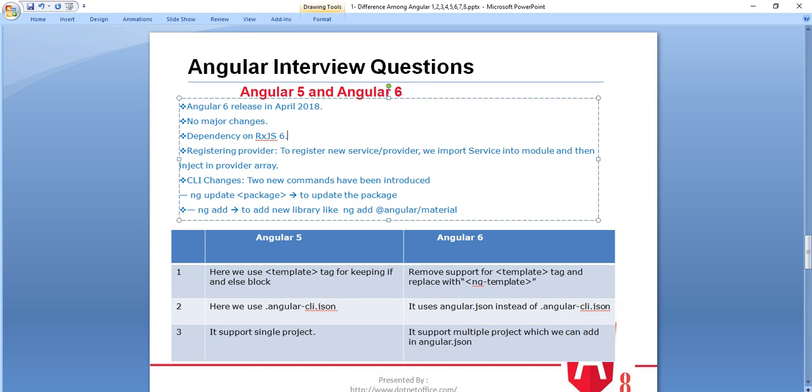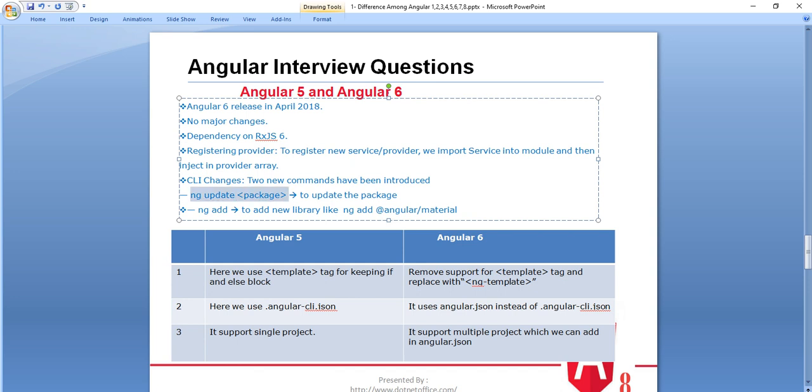And what is registering a provider? As I explained in the Angular 8 tutorial series, if we are going to create any new service, then we have to register that service under the providers in app.module that we have seen there. And next are the CLI changes. Two new commands have been introduced: ng update and ng add. If we want to update any package in Angular, then we can update using this command.